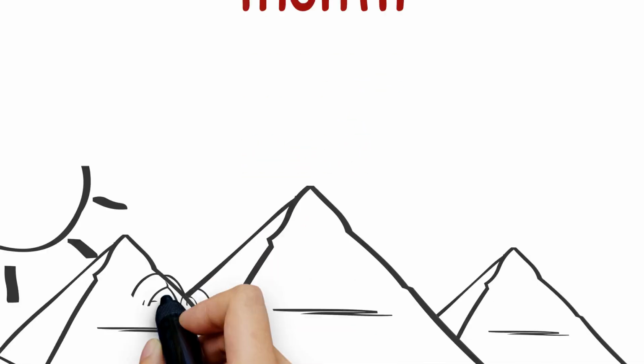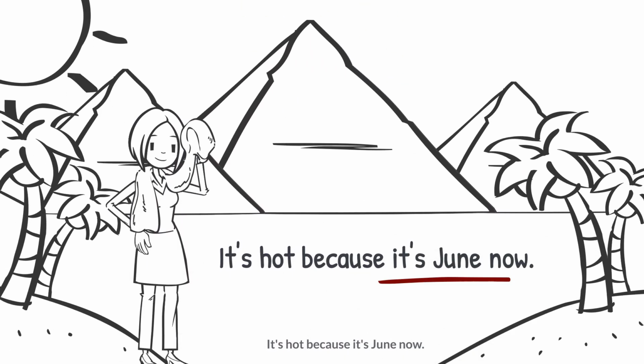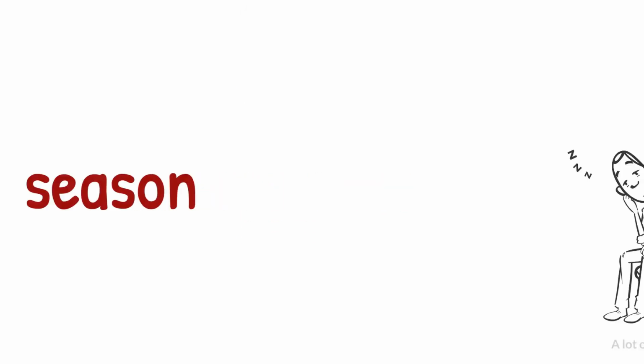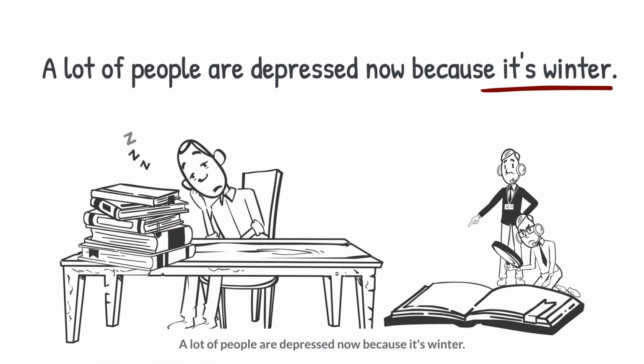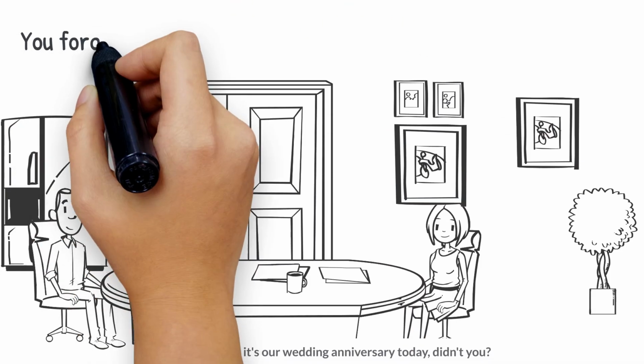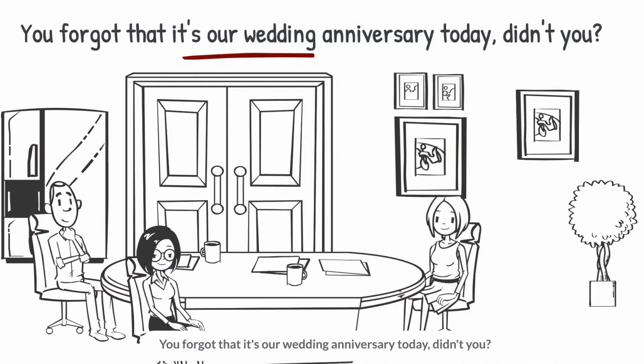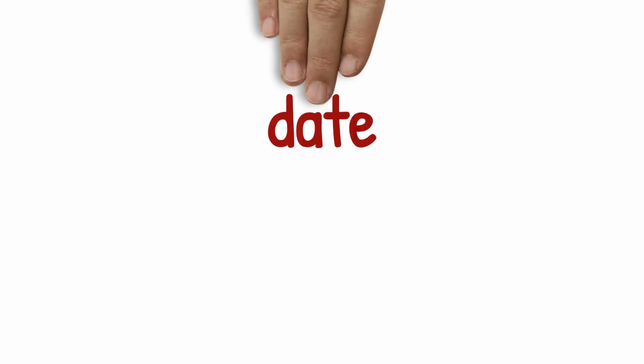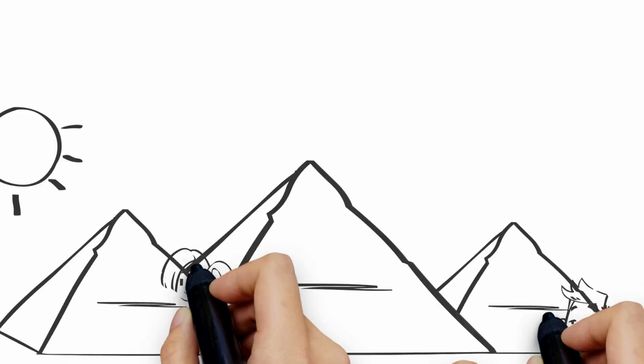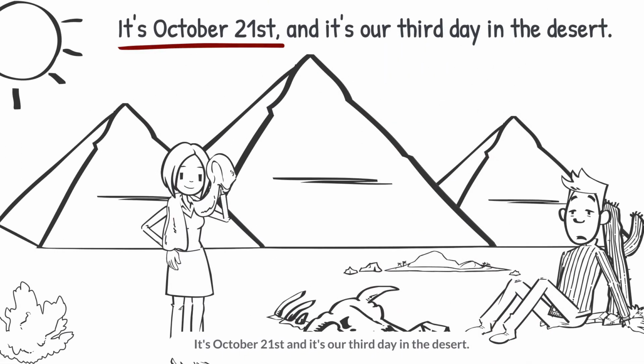Month. It's hot because it's June now. Season. A lot of people are depressed now because it's winter. Holiday. You forgot that. It's our wedding anniversary today, didn't you? Date. It's October 21st, and it's our third day in the desert.